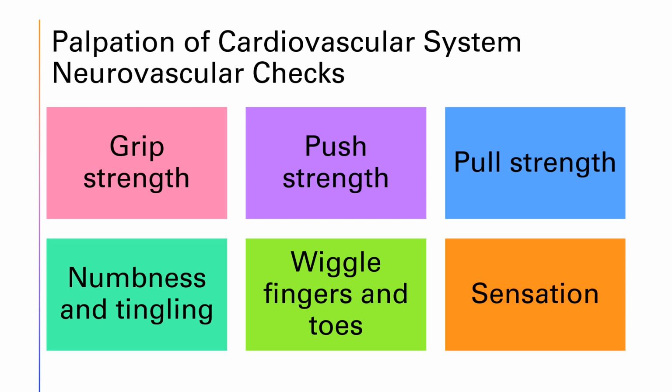When we check grips, pushes, and pulls, we're checking both extremities at the same time. So have them squeeze both hands at once, push both arms at once, pull both arms at once. This way you can see if both sides are equally as strong, and you're going to do the same thing with the lower extremities. If the patient doesn't have the exact same strength in both sides, something is wrong.